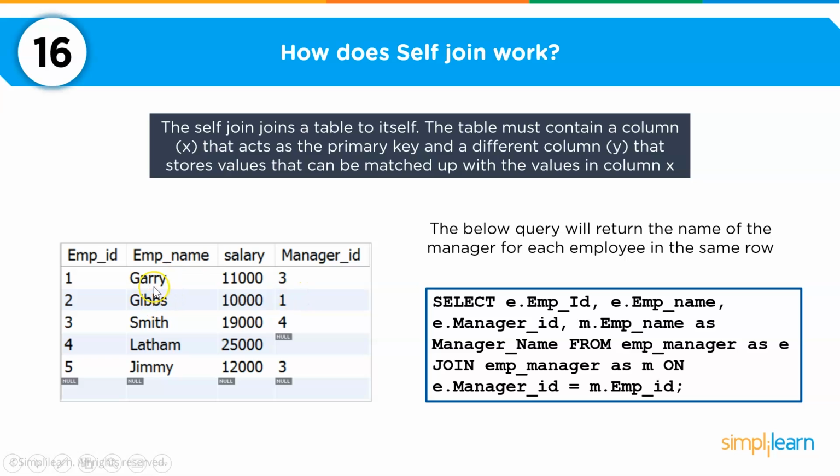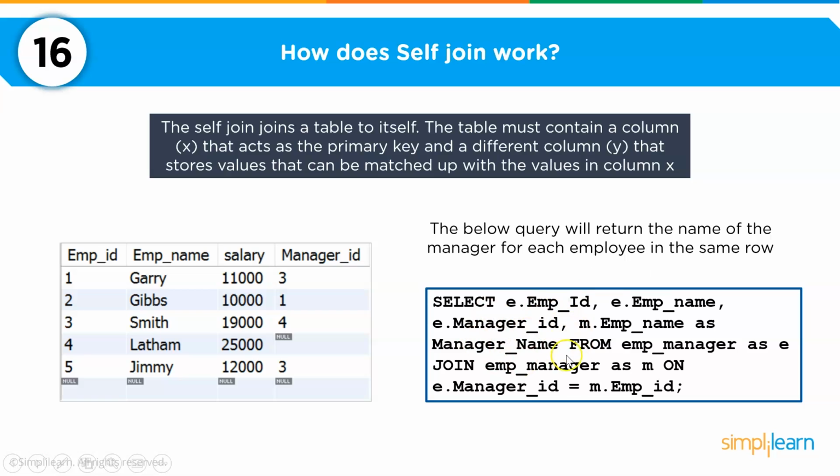So Gibbs' manager is Gary. Similarly, if you see for Smith, Smith is reporting to the person with manager ID 4 or employee ID 4. We have Latham. So Latham has one employee under him who is Smith. Now Latham in our table has no managers. Then we have Jimmy who's reporting to the employee ID 3 who is Smith. Okay. Now I want to use this table and return the name of the manager for each employee.